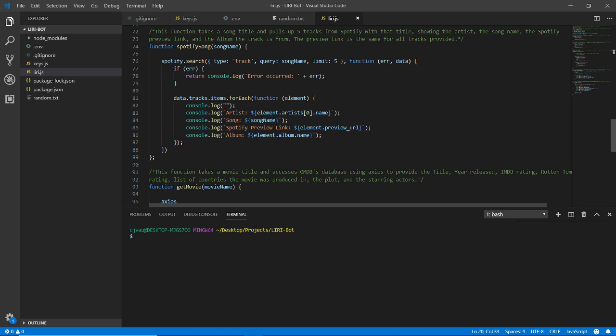Otherwise, for every single track we can find with that song name, up to 5, because the default is 20 and we don't want to list 20, it'll list the artist name, the song name, the preview URL, which is the preview link for the song, and then the album.